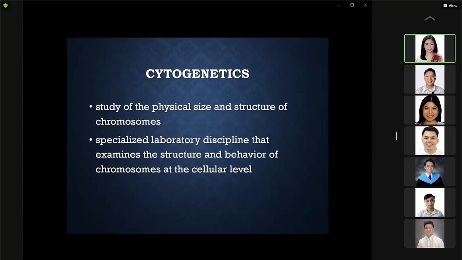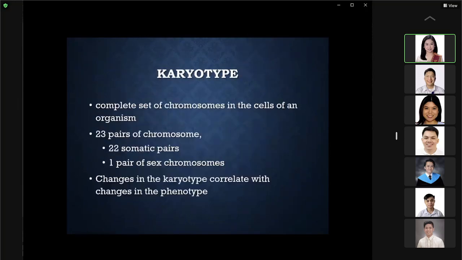So cytogenetics, this is the study of the physical size and structure of the chromosomes. It is also a specialized laboratory discipline that examines the structure and behavior of chromosomes at the cellular level. The karyotype is the complete set of chromosomes in the cells of an organism. We have 23 pairs of chromosomes, 22 of which are somatic pairs and 1 pair of sex chromosomes.